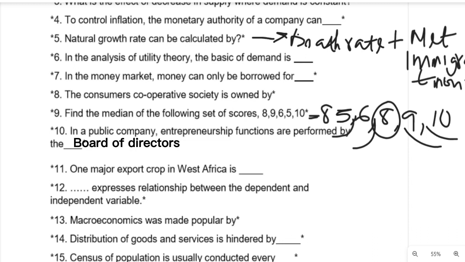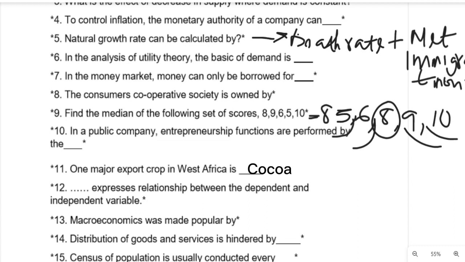Question number 11. One major export crop in West Africa is, remember they said one major. They might write other export crops, but the major export crop in West Africa is cocoa. We also have cotton, we also have rubber, but the most major export crop is cocoa.